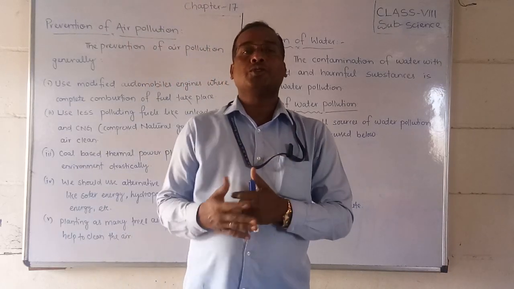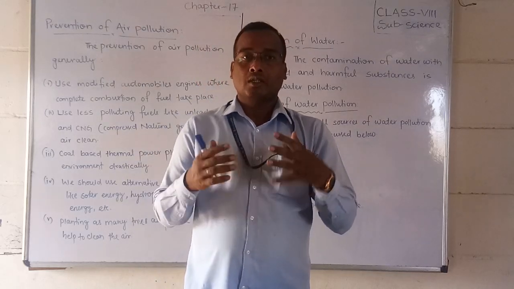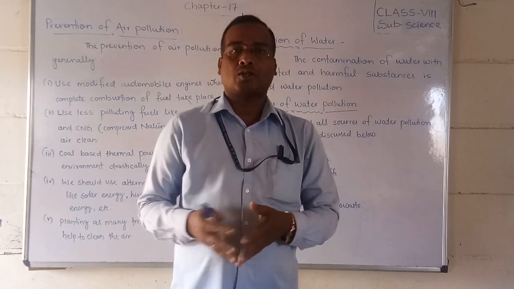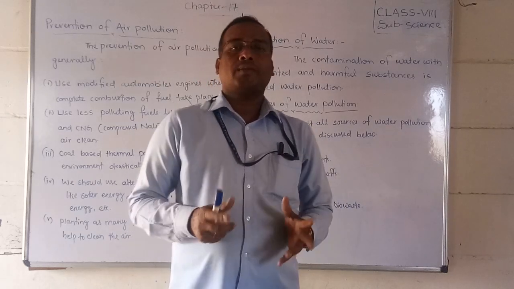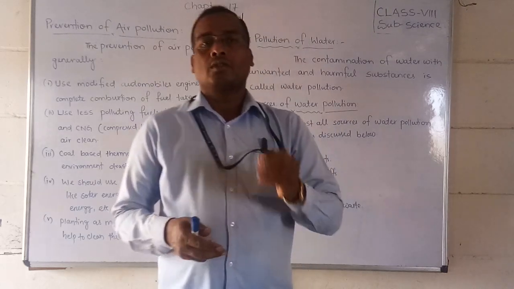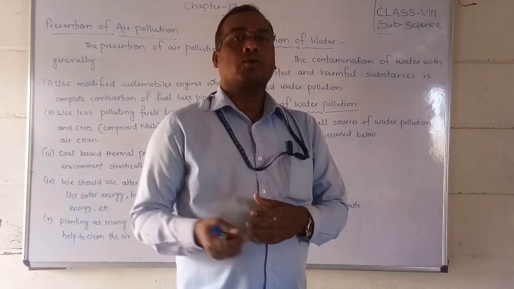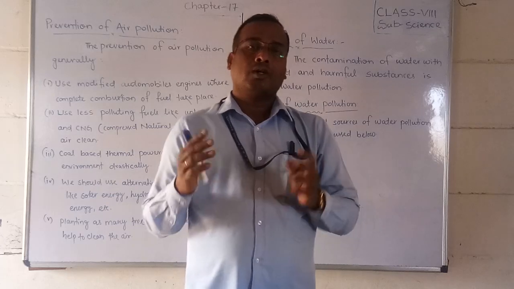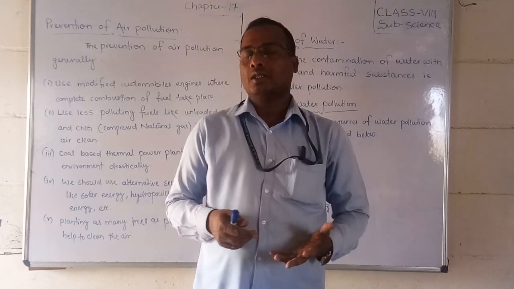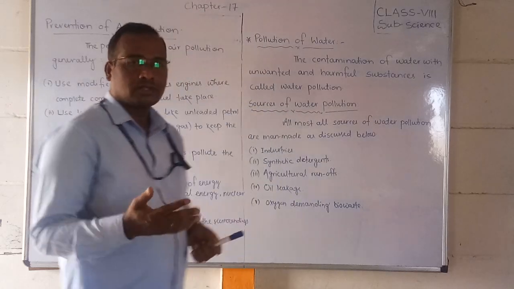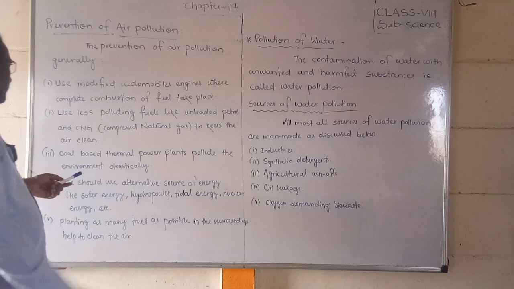But if we use natural gas or compressed natural gas for automobiles, then our environment will become clean, because natural gas does not pollute the air. So almost everybody should try to use CNG or natural gas for houses and for our automobiles or vehicles.